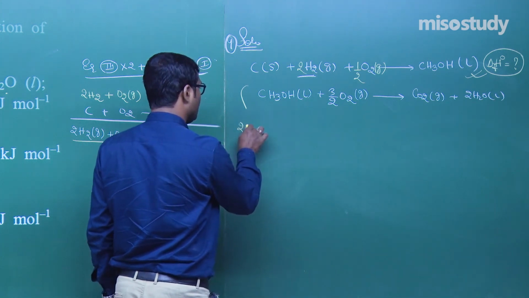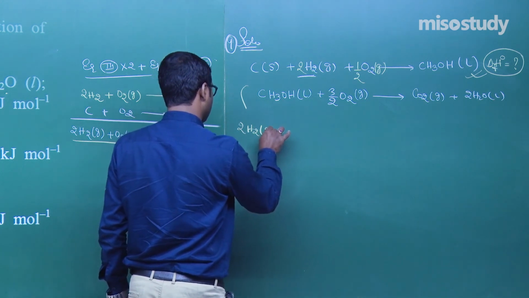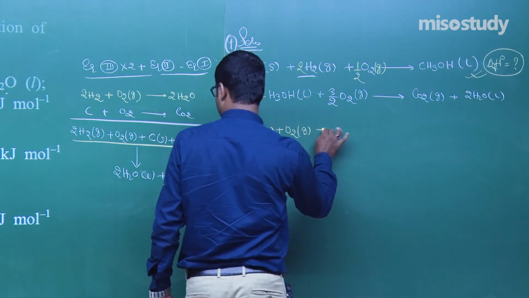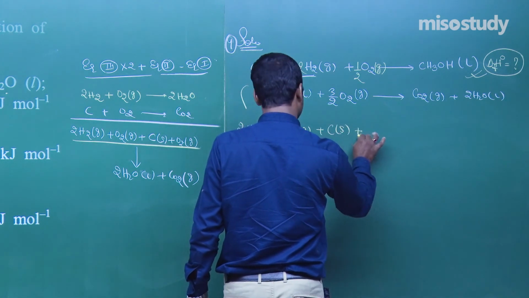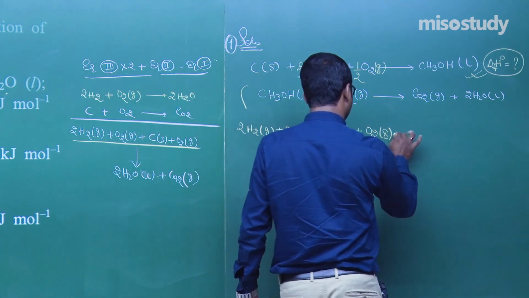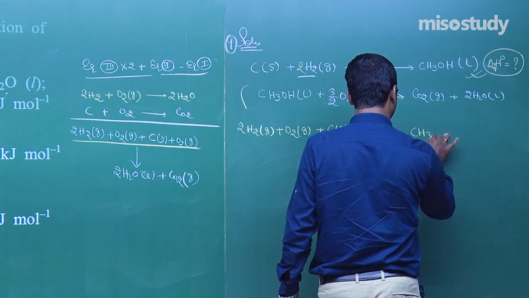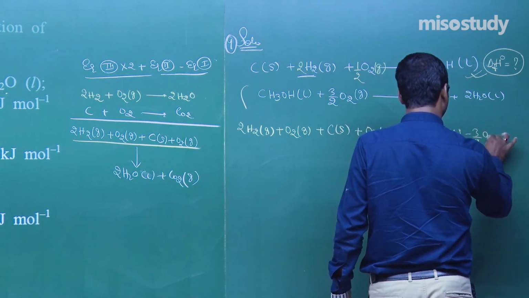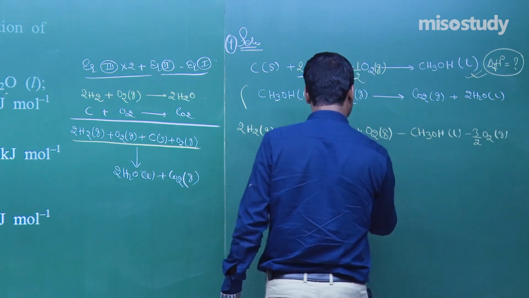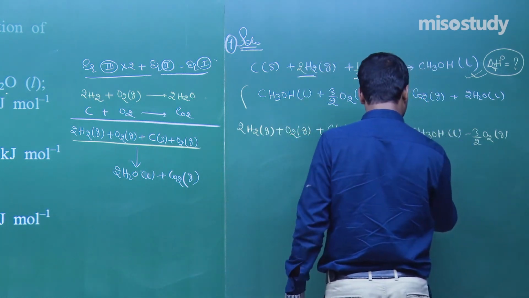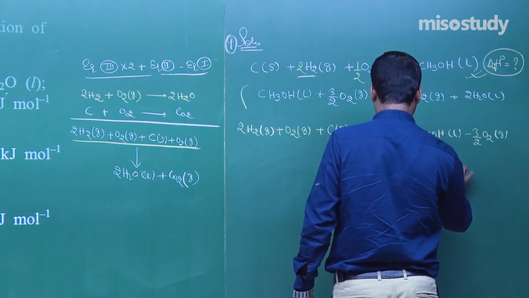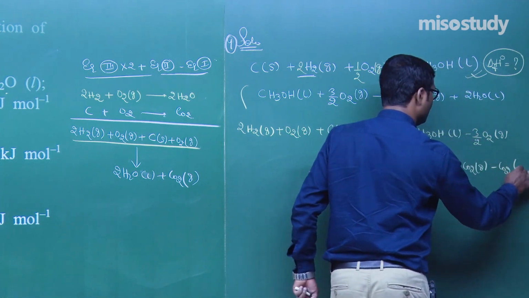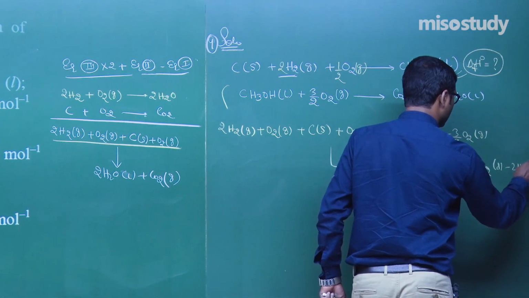Now 2H2, then O2, plus C plus O2, minus CH3OH liquid minus 3 by 2 O2 gas gives you 2H2O liquid plus CO2 gas minus CO2 gas minus 2H2O.